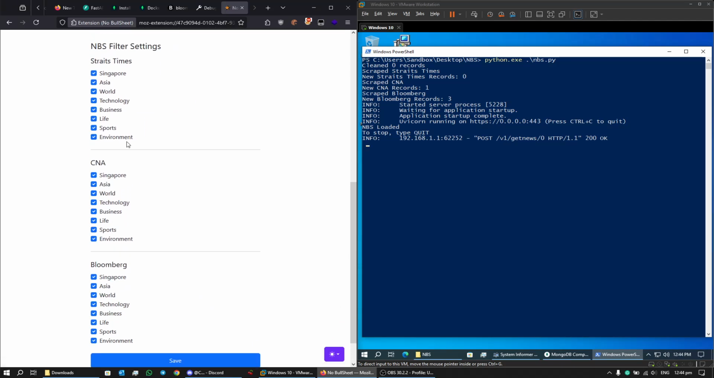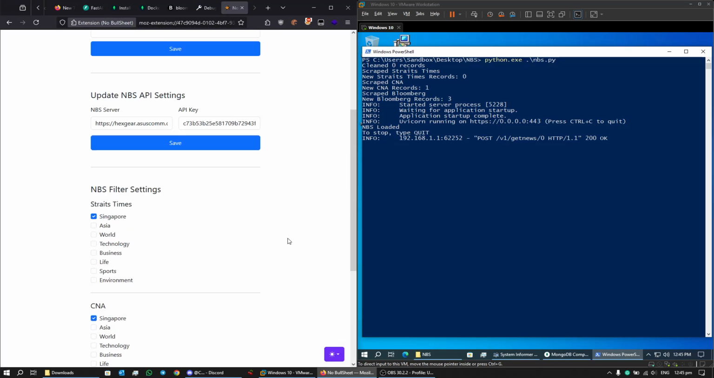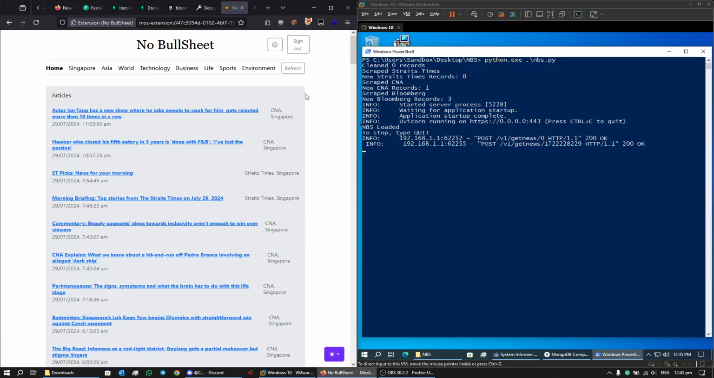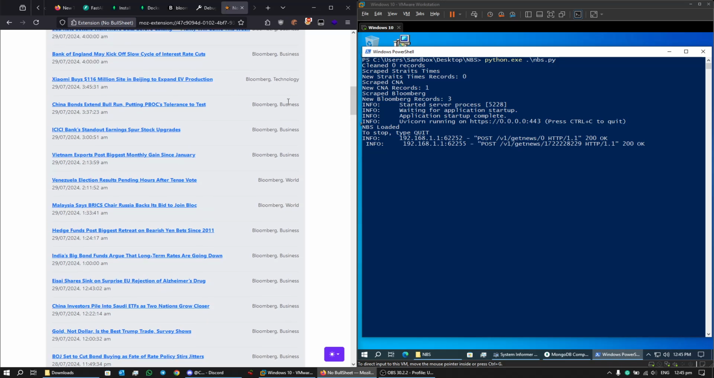We are going to show how the filter settings work by disabling everything from Straits Times and CNA except for their Singapore tags. And so as you can see on the home page, only tags from Singapore for CNA and Straits Times are shown. But for Bloomberg, everything else is shown as well.